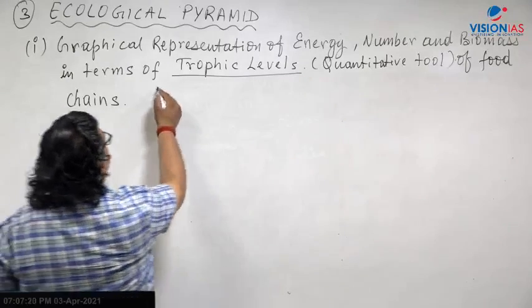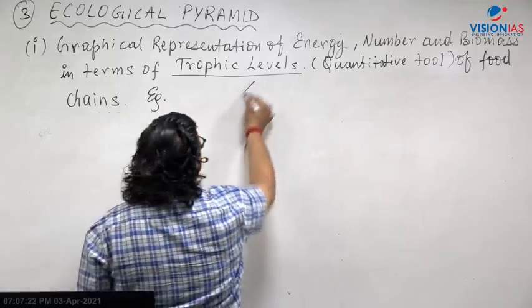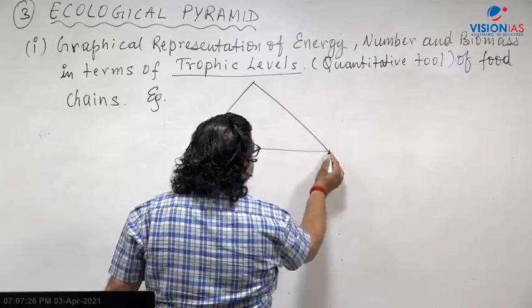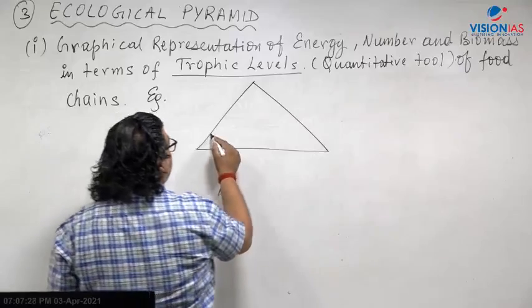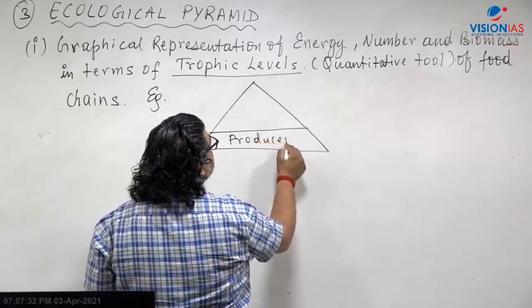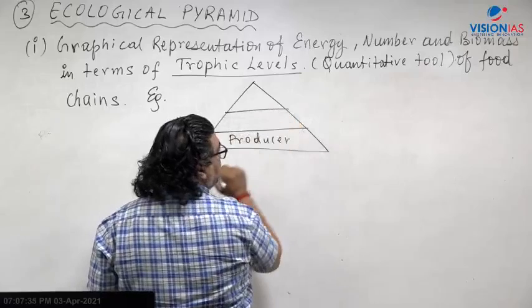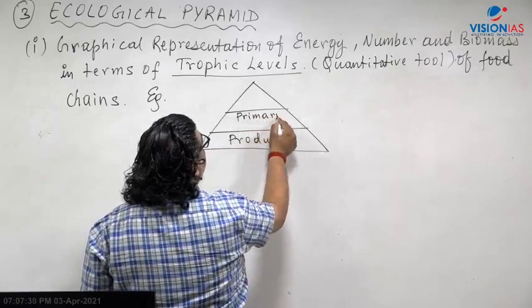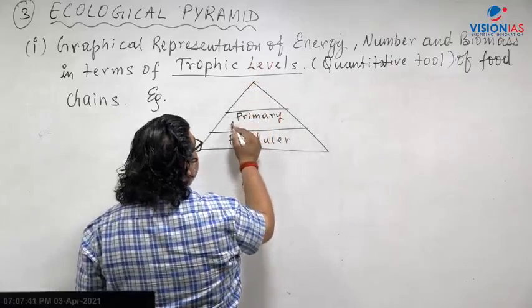So for example, it represents like a pyramid. At the bottom of the pyramid, you have the producers. Then you have consumers, like primary consumer, secondary consumer. It again depends on how many levels of food chains are there.